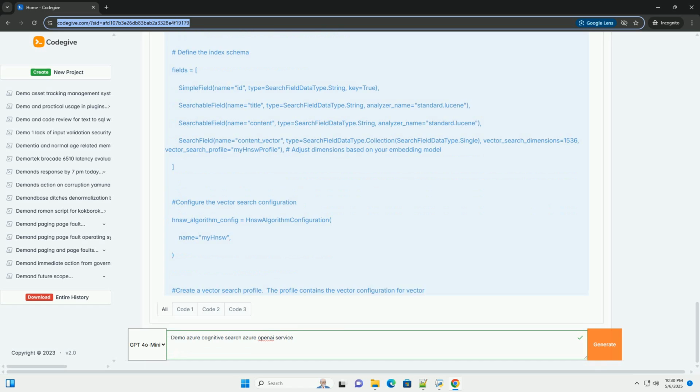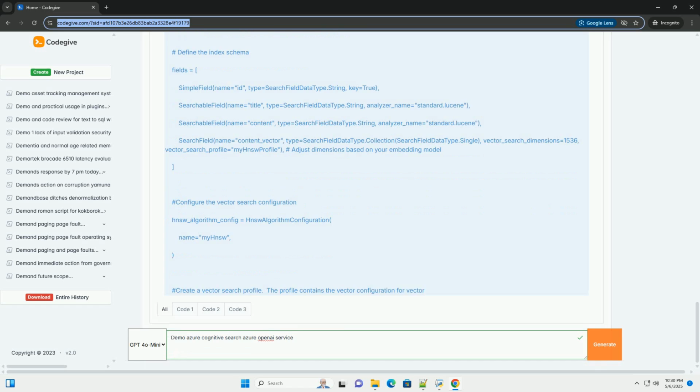Step 4. Create the Azure Cognitive Search index. We need to define the schema for our search index. This schema defines the fields that will be stored and searched. Explanation: we import the necessary classes from Azure Search Documents. create_search_index, this function encapsulates the index creation logic. Search client creates a client to interact with the Azure Cognitive Search service. It takes your service endpoint and API key as arguments.